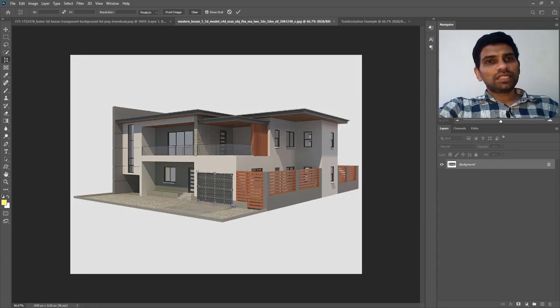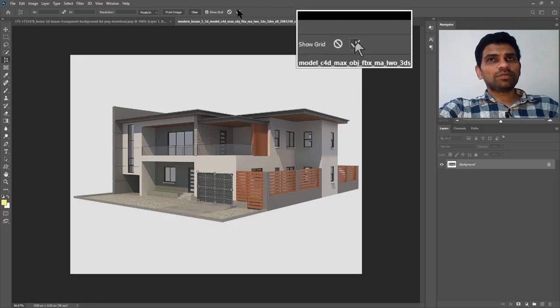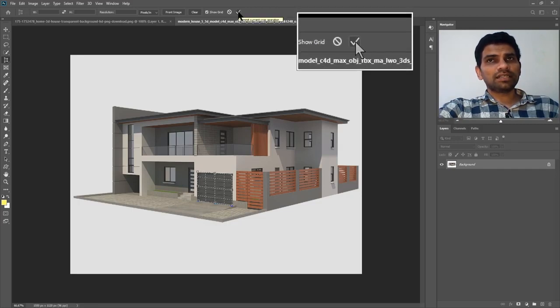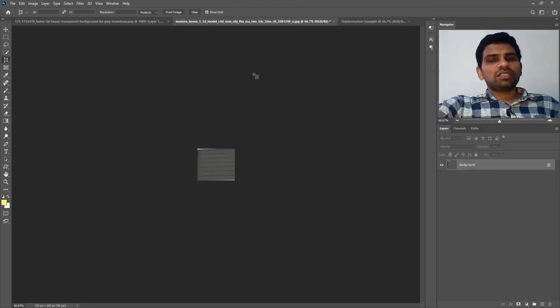And when you have completed your selection, you can press Enter, or you can go to the options bar and click this icon. So here you go. This is all about the Perspective Crop tool.